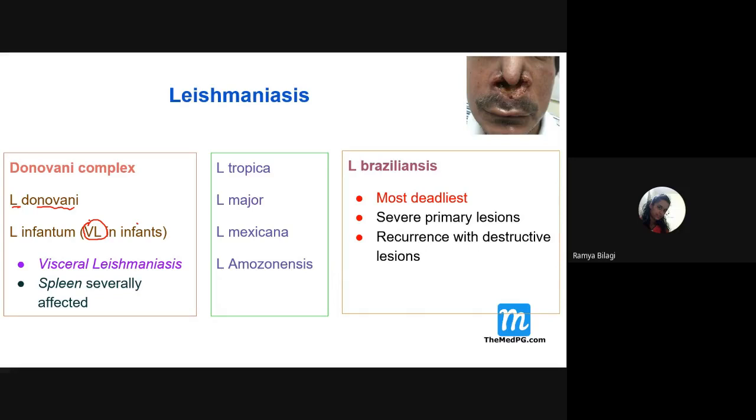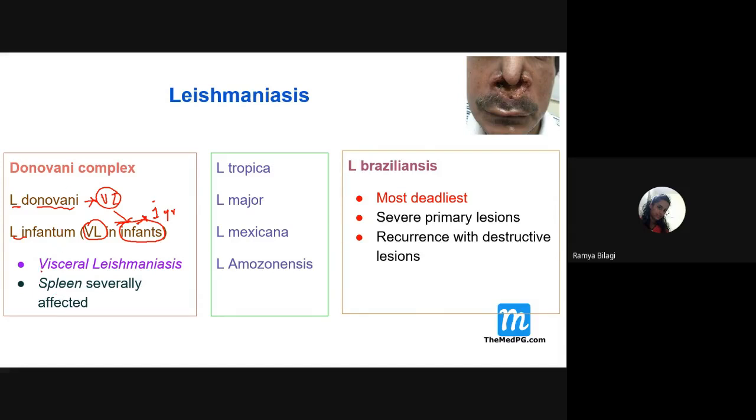Then what about Leishmania donovani? Leishmania donovani is exclusively responsible for what, students? It is exclusively responsible for visceral leishmaniasis. And what about Leishmania infantum? The name itself is explanatory. Infantum means it basically affects the infants, who are less than 1 year of age. So if the infants show the features of visceral leishmaniasis, then most probably it is caused by Leishmania infantum.